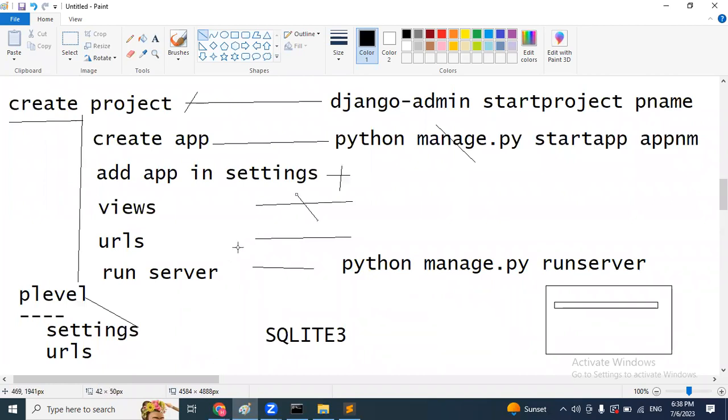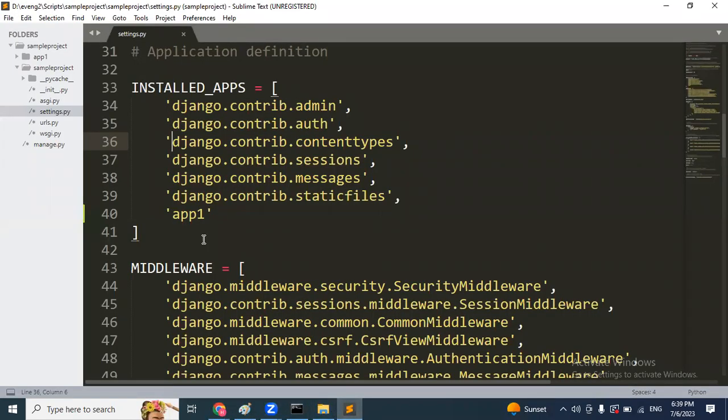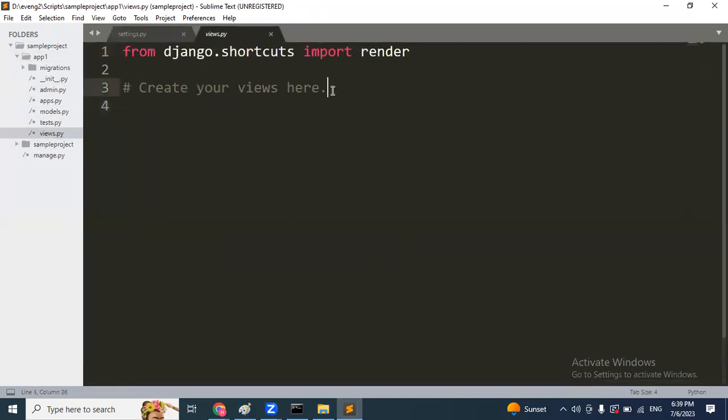And what about the fourth one? Write your views by using Python as per requirement. Here, what is our requirement? When user opens our application, on the screen we have to display welcome to Django class. A simple message I want to return. Go to views. Where are views available? Application level. Go to application folder, click on views, and they are asking create your views here. And here we are going to create our views by using Python functions only.